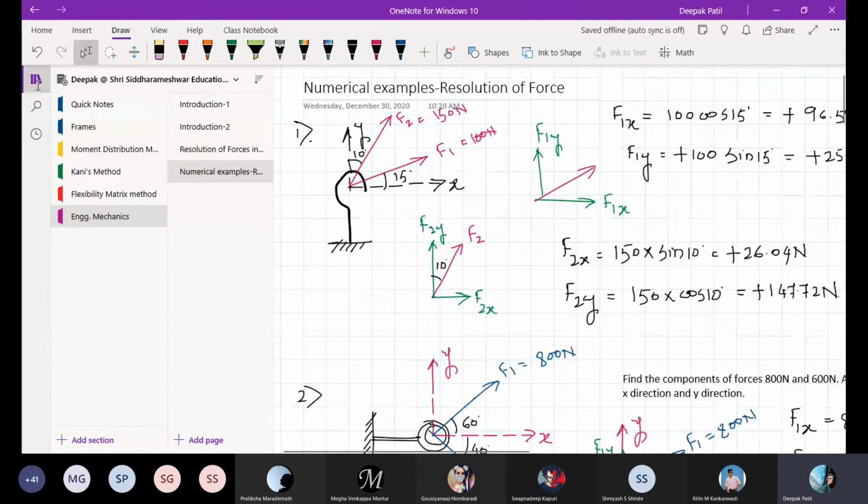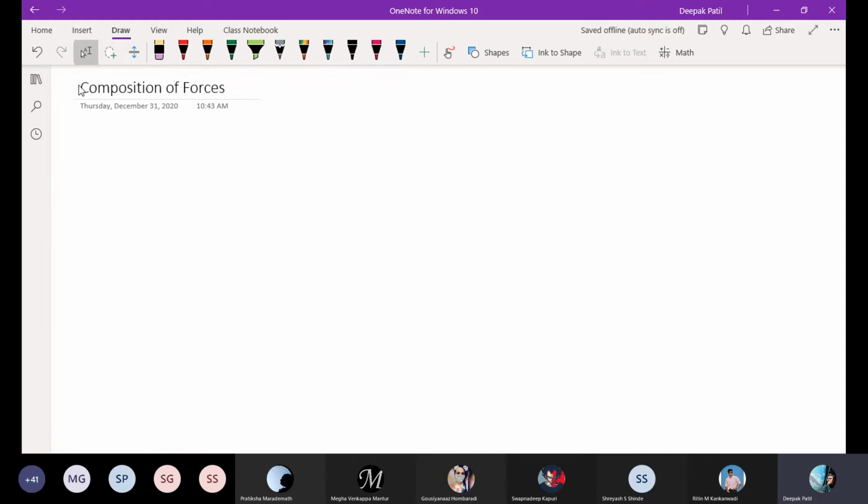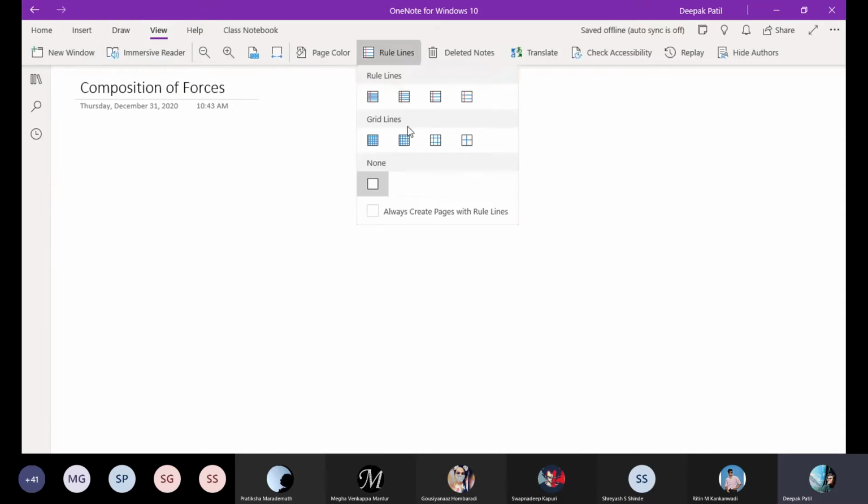Now let me move further and explain one more important concept called composition of forces, which is totally opposite to the resolution of forces. In the meaning also, it is totally opposite.